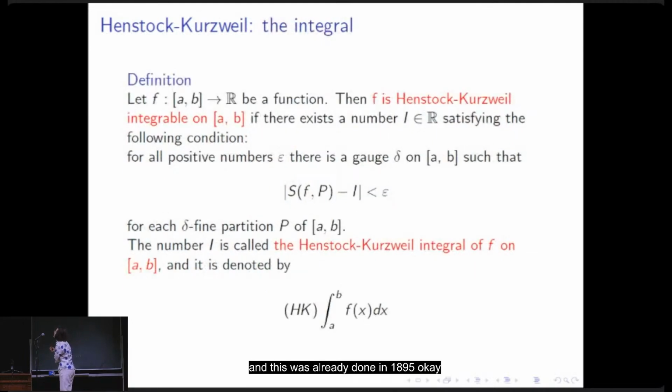Okay, and now the exact definition of a Kurzweil integrable function. A function is said to be Kurzweil integrable if it is possible to approximate the number, the integral, with delta-fine partitions P. And this real number I is called the Kurzweil integral on [a,b]. It is denoted by this symbol, HK, which stands for Kurzweil.